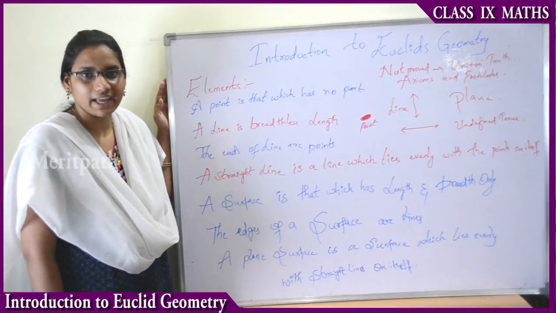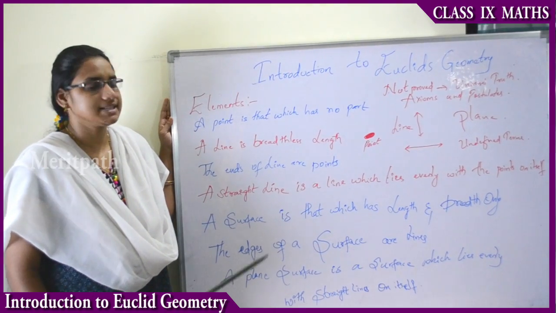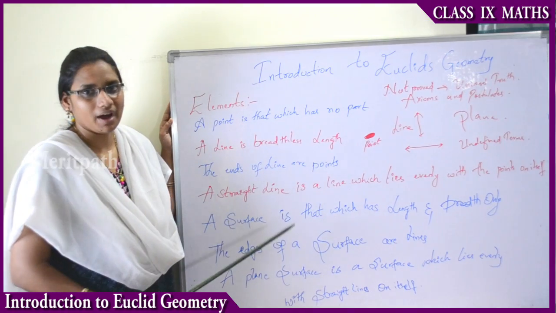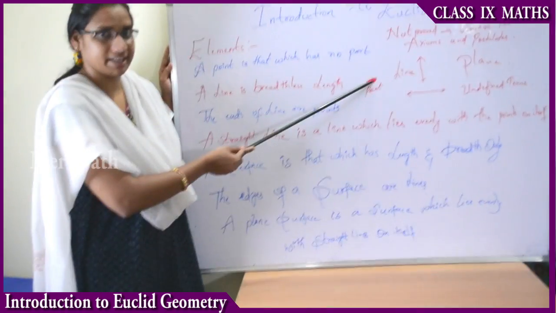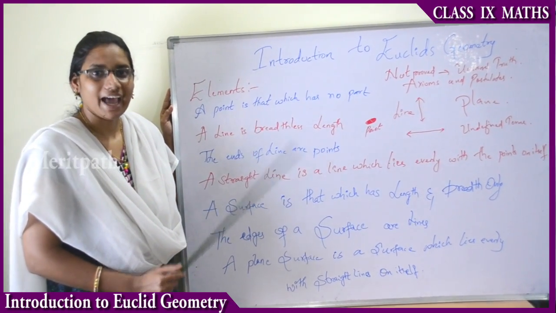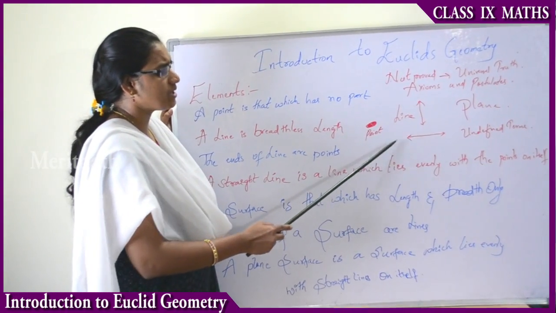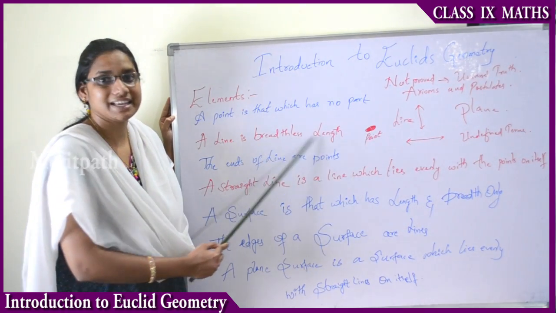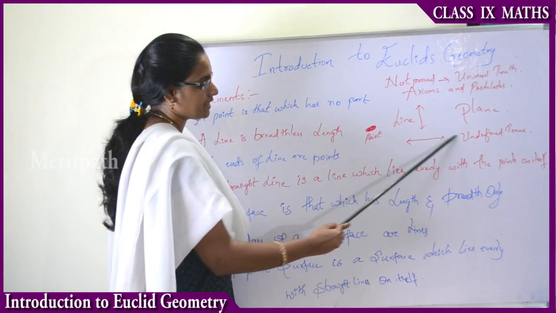Now let us see some more elements which are defined in the first chapter of Euclid's geometry. Let us discuss some of the defined statements. A point is that which has no part. That means a point does not have any part other than the point itself. And a line is breadthless length. That means a line doesn't have any breadth, because it is length. That's why we define a line as a breadthless length.